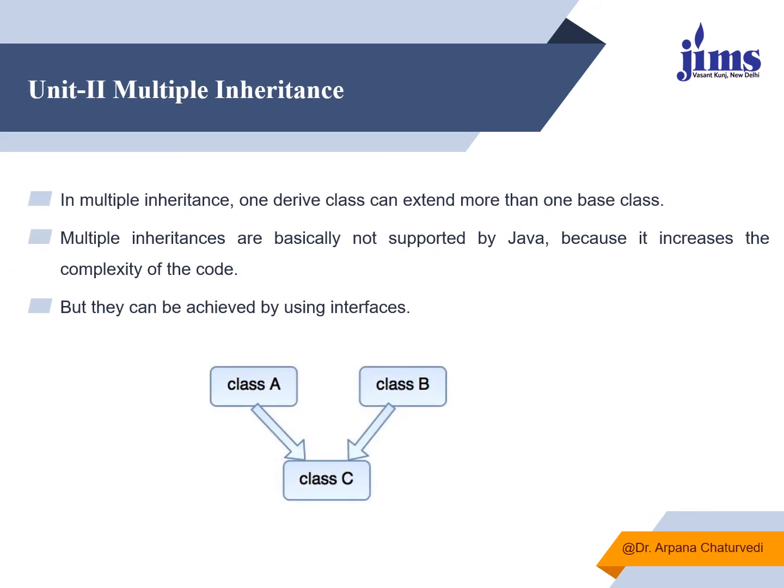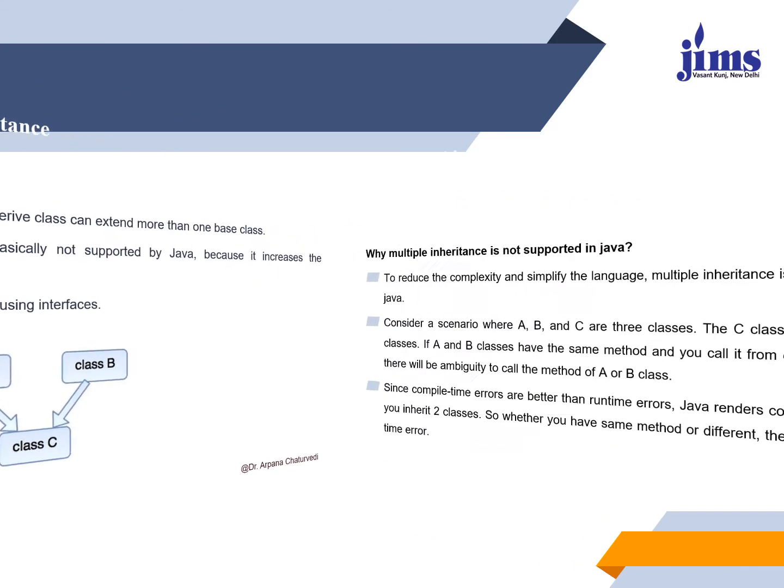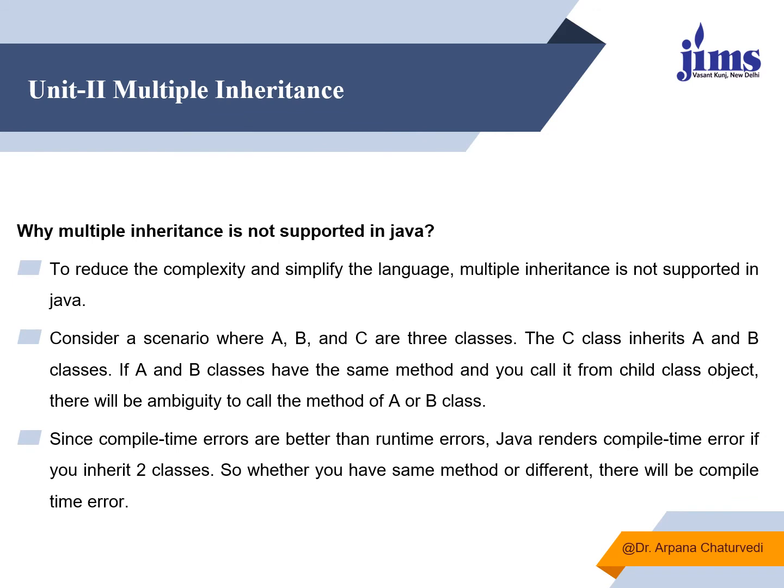Next is multiple inheritance. In multiple inheritance, one derived class extends from more than one class, but as I said, Java does not support multiple inheritance with the help of classes. To achieve multiple inheritance, it uses interfaces, and the concept of interface we will learn in coming classes. Multiple inheritance is basically not supported by Java because it is going to increase the complexity of a program.